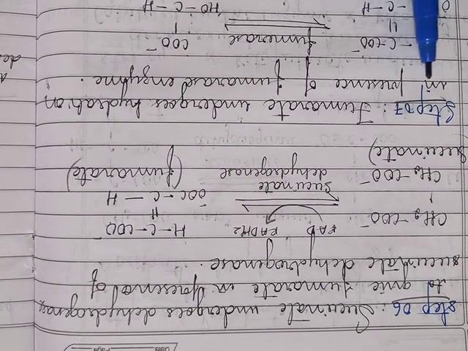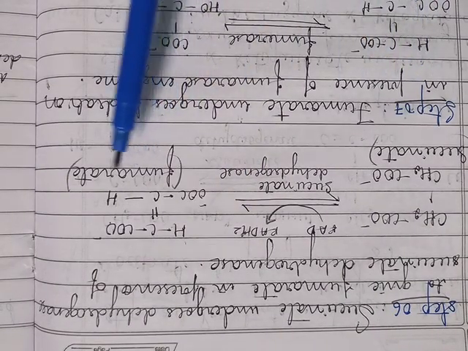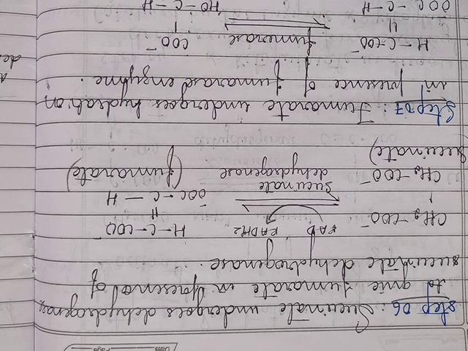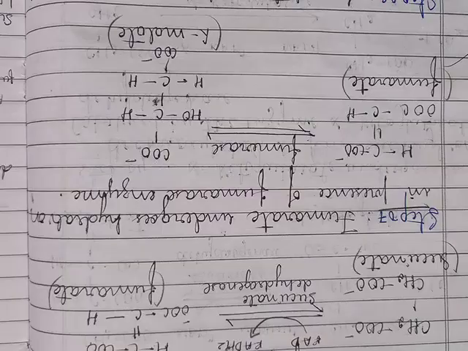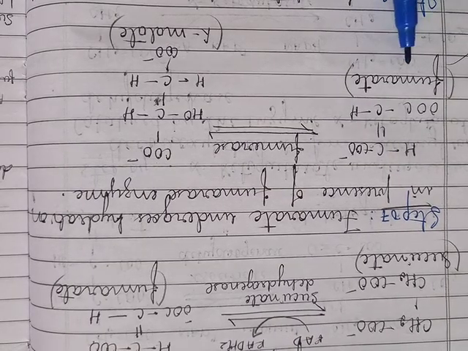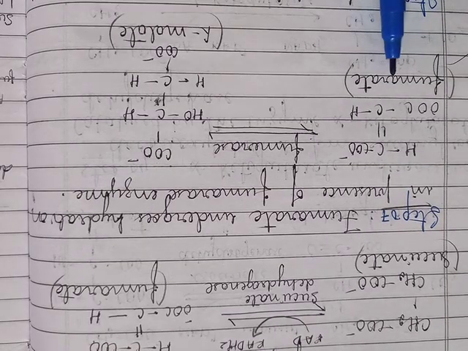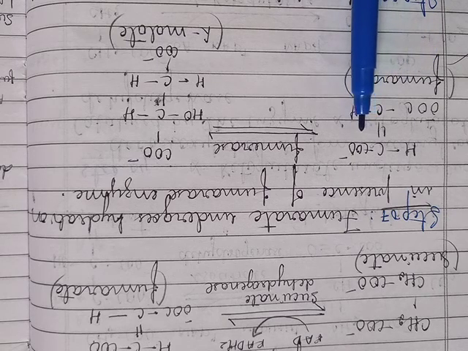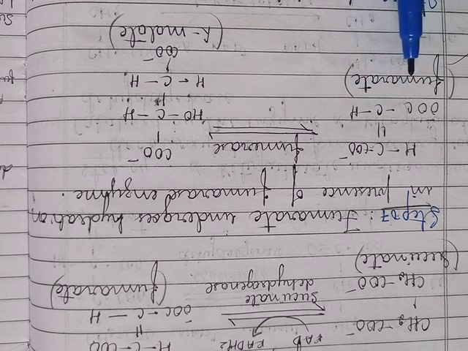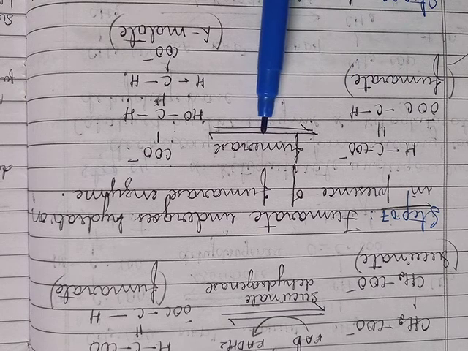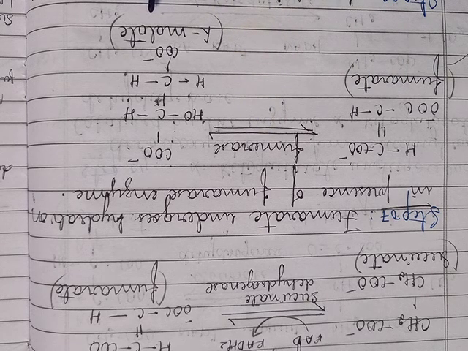So in step 7, this fumarate undergoes hydration in the presence of the enzyme called fumarase to form the L-malate. When it undergoes hydration in the presence of fumarase, it forms the L-malate.